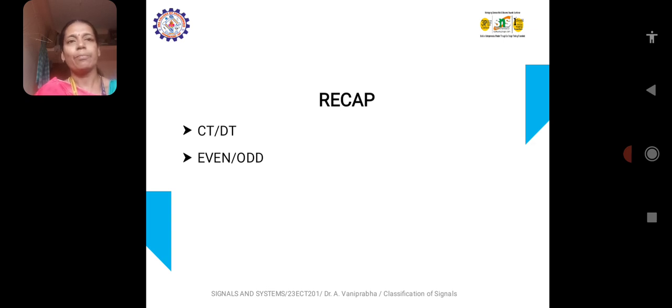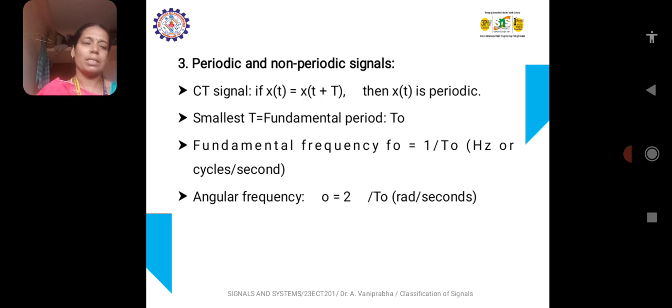Let us see what they are. Periodic and non-periodic signals: as we discussed in the topic of discrete time signals, the samples are taken at regular intervals. Please remember the word regular. When the signal repeats at regular time intervals, it is known as a periodic signal. For example, if the continuous time signal is sampled every 3 seconds to get the discrete time signal, then we get 0, 3, 6, 9, all the multiples of 3, which is nothing but a periodic signal.